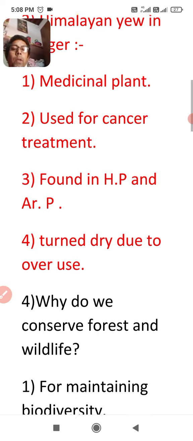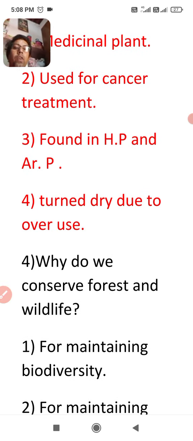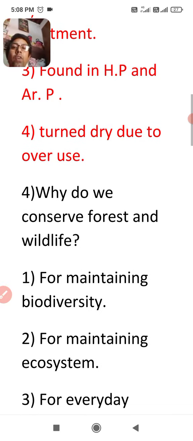Fourth point of today: why do we conserve forest and wildlife? You know that the Asiatic cheetah was lost and the Himalayan yew is endangered, and there is environmental imbalance and the ecosystem is not very good nowadays. So that's why we conserve the forest and wildlife.